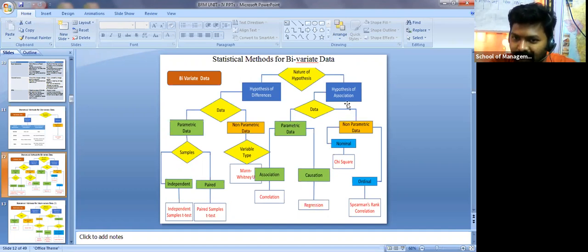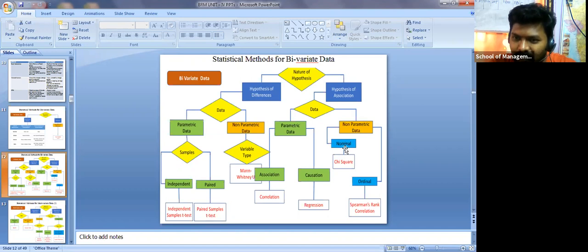Now suppose you want to find out association, but your data is non-parametric, less than 30, and the data is not normally distributed, then the measurement scale is nominal. If it is only nominal, then we are going to apply chi-square to establish the association between the variables, and that too when it's nominal. I hope you are following.